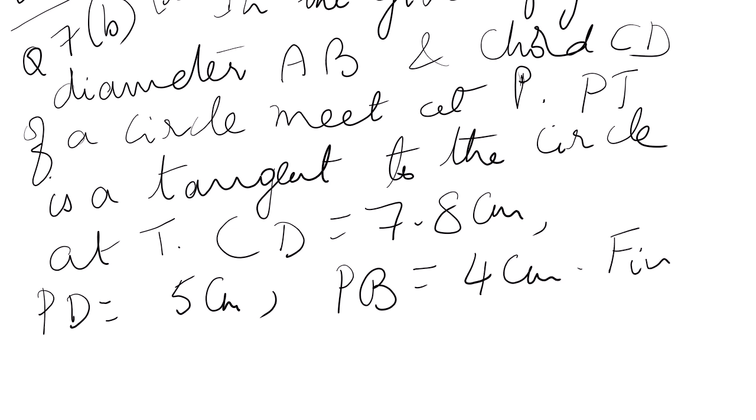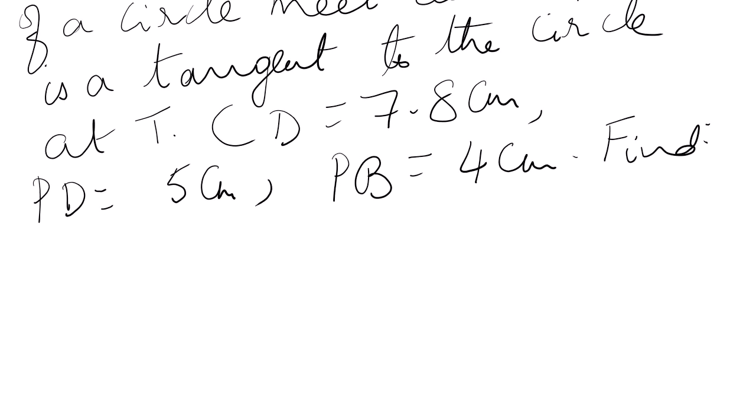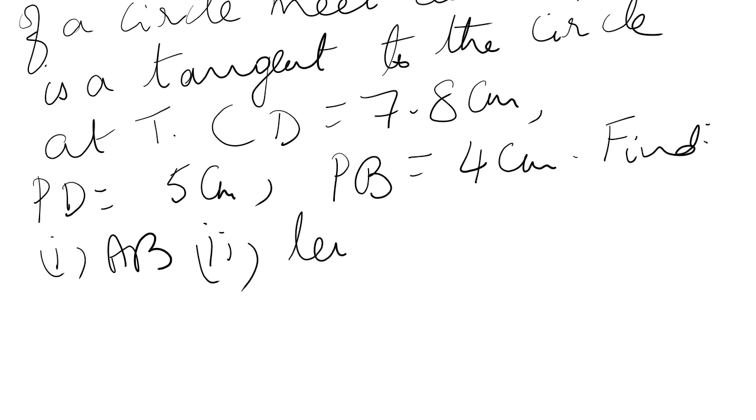In these questions, you need not write given and all that. Straight away, you have to do the calculations. Find 1, AB, and 2, the length of tangent PT.